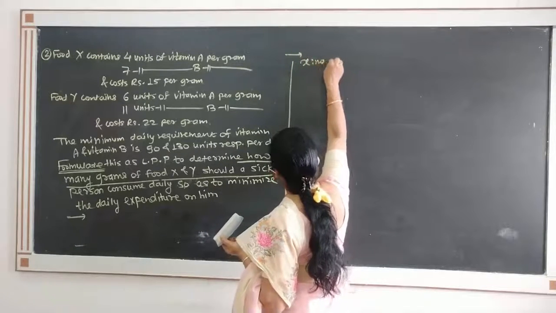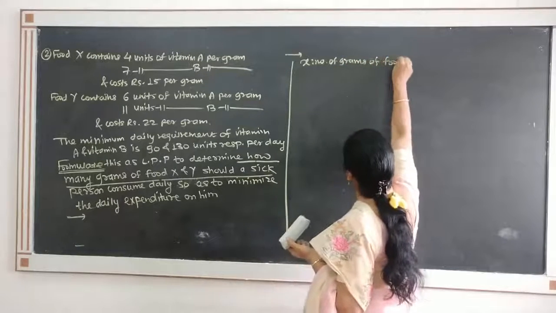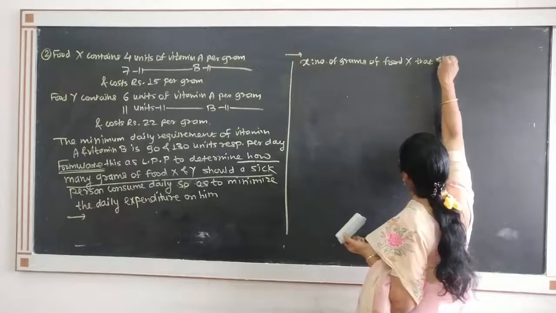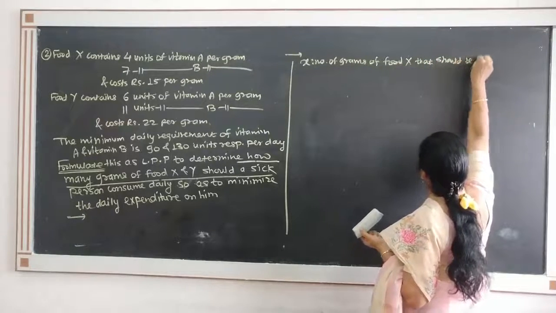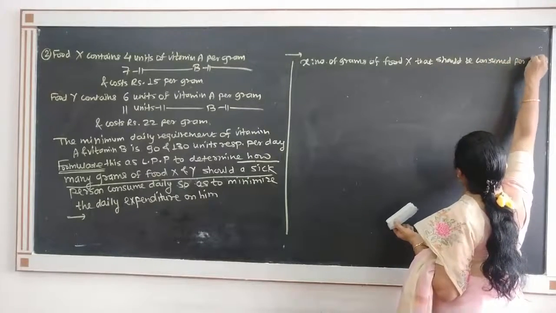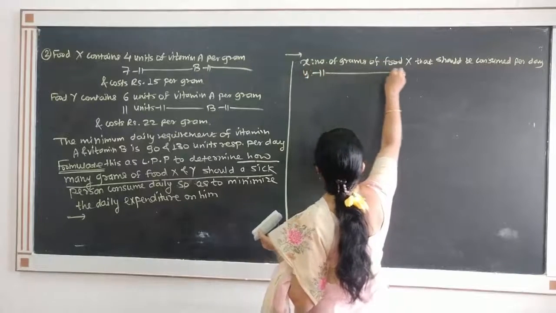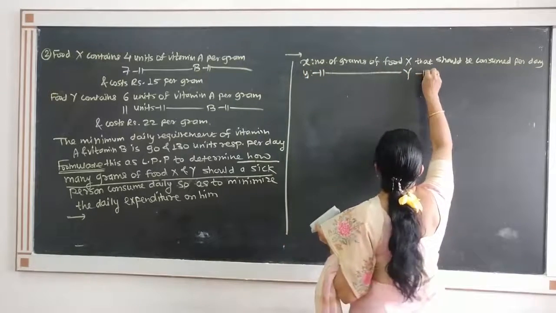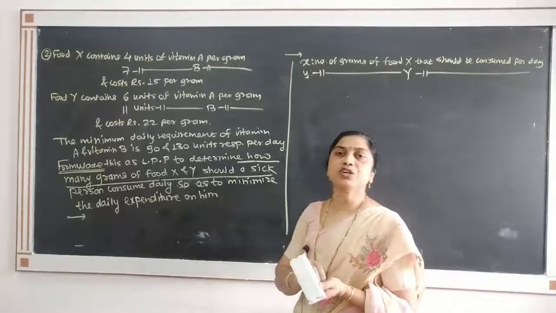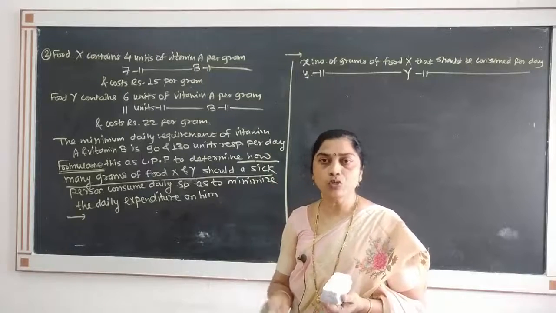x is the number of grams of food X that should be consumed per day. And y is the number of grams of food Y that should be consumed per day. So x and y are nothing but decision variables, that is, we want to determine the values of those variables.